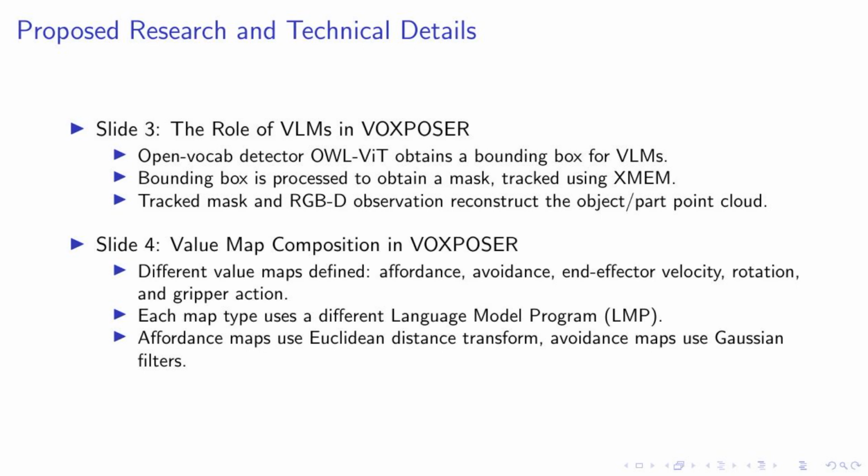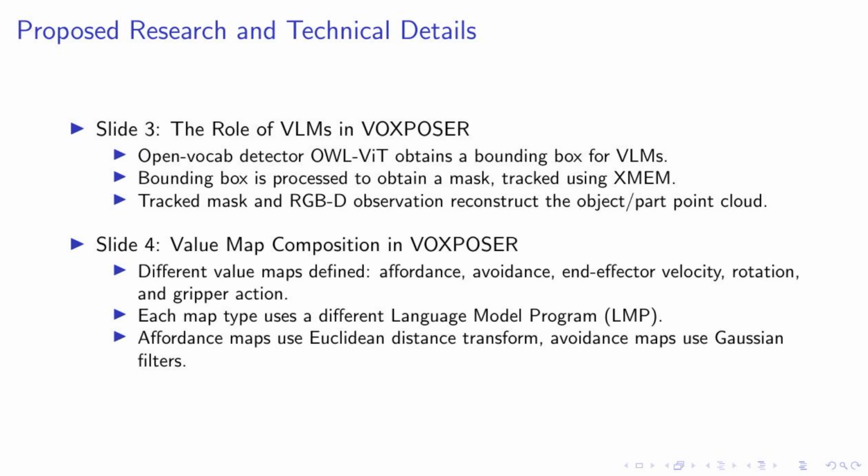To begin, an open vocabulary detector known as OWL-ViT is used to obtain a bounding box. This bounding box is then processed to generate a mask, which is tracked using a video tracker called XMem. By combining the tracked mask with RGBD observation, we can reconstruct the point cloud of the object or part in question.